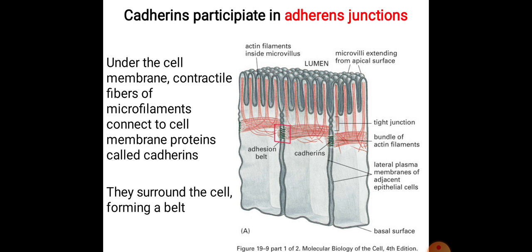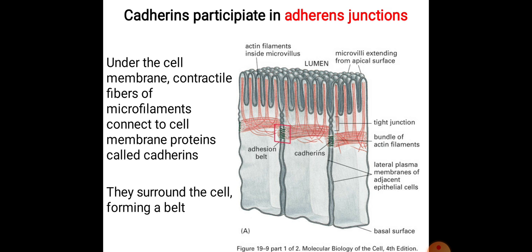Each cadherin inserts into the plaque from the opposite side of the plasma membrane and partially crosses the intercellular space. So they are not completely crossing, they are partially crossing the intercellular space between these cells, and connect to the cadherin of the adjacent cell.